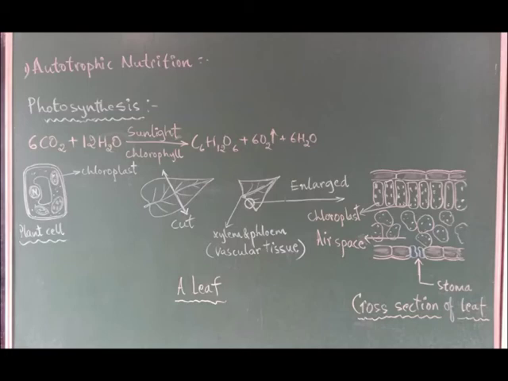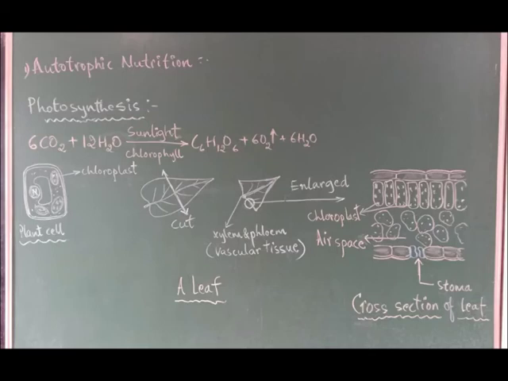See the cross section of a leaf, observe it carefully. You need to learn to draw also, so observe it well. Next we shall see the requirements of photosynthesis. In the equation already it is shown, but still once again, what are the requirements of photosynthesis?